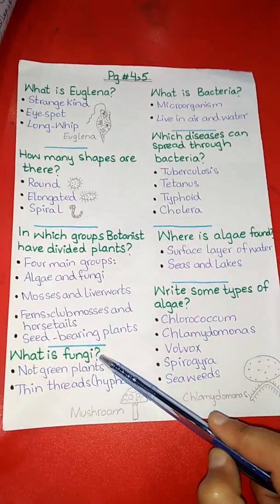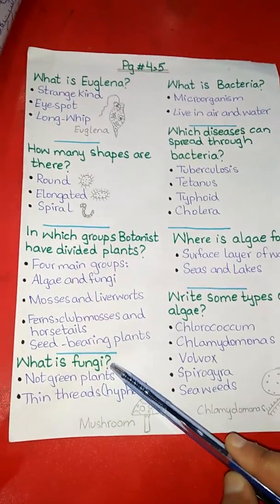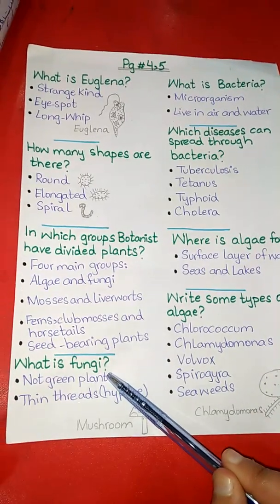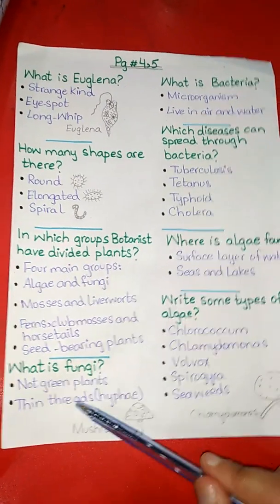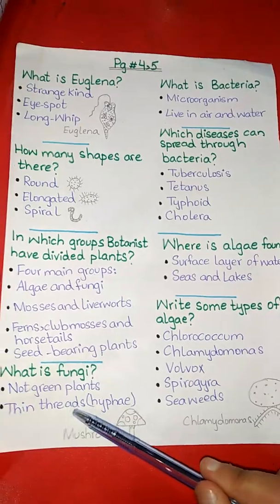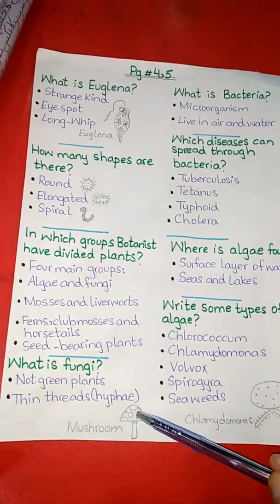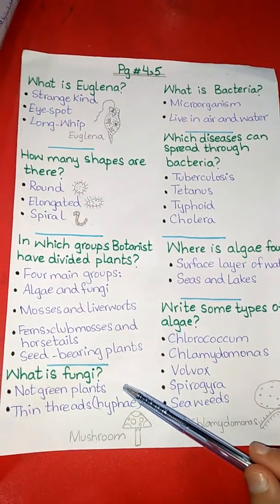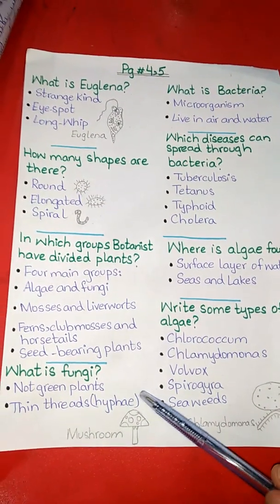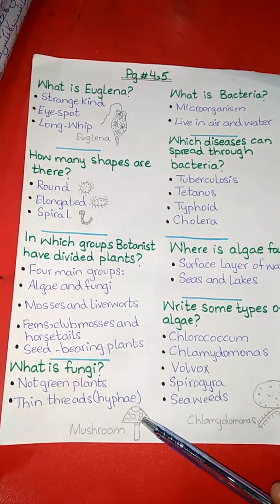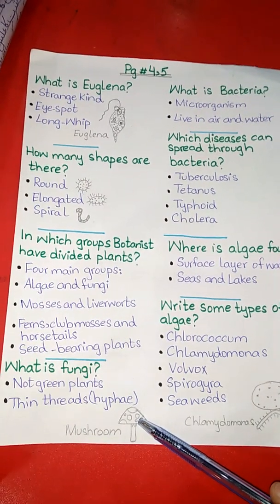The next question is, what is fungi? Fungi are not green plants and they are made of thin threads called hyphae. And mushroom is an example of fungi.